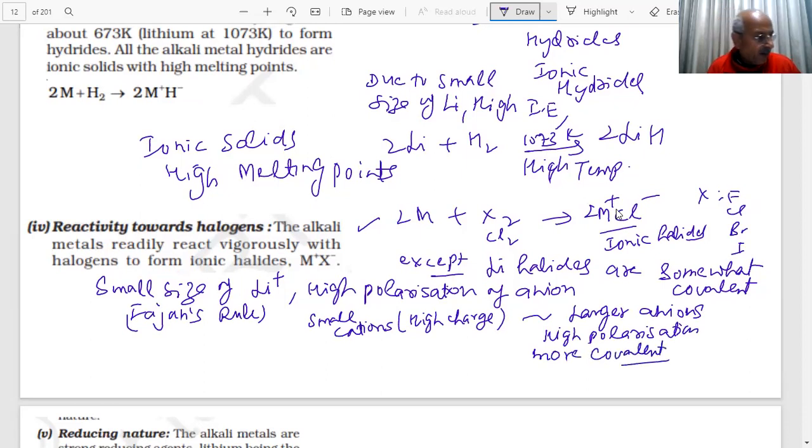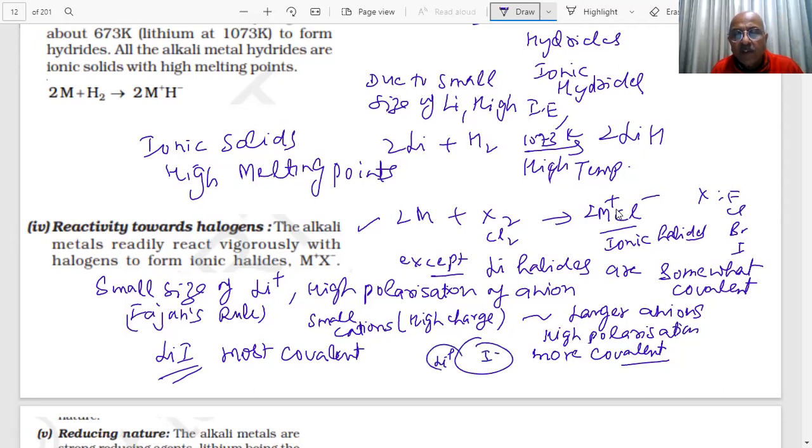Since anions are large, size can be distorted. So lithium iodide is the most covalent. I minus is very large and Li plus is very small, so polarization will be maximum in this case.